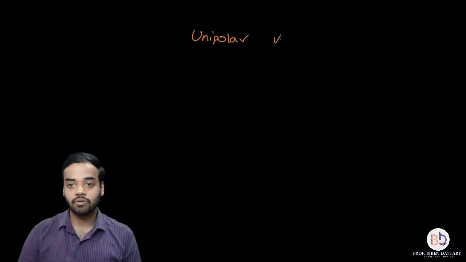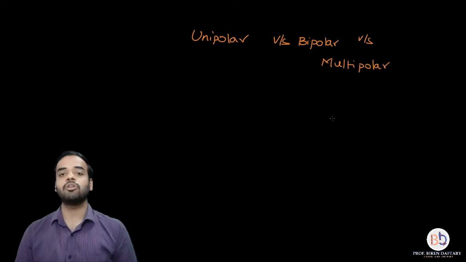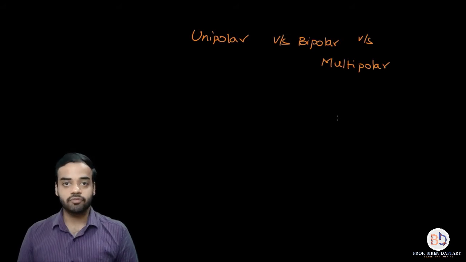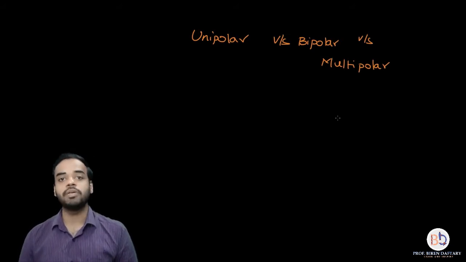Okay, coming back to the topic, right? Our topic for today is going to be unipolar neuron versus bipolar versus multipolar neuron. Now, for us to understand all these three types of neuron, first of all, you should know the two main parts which each neuron has.